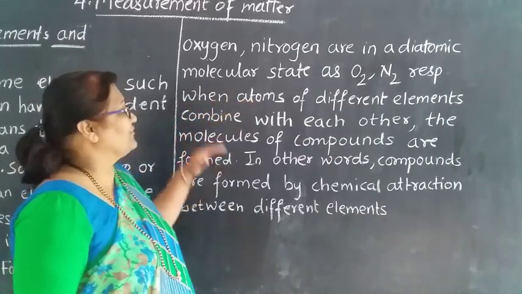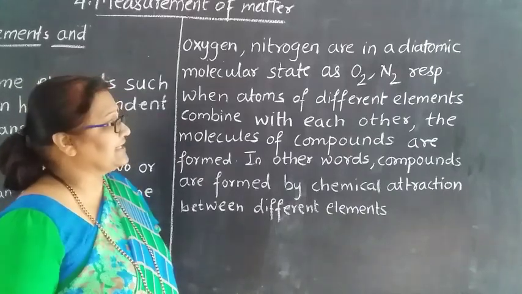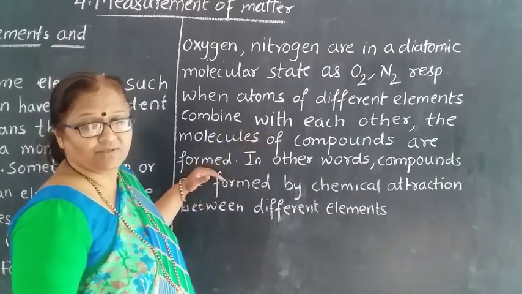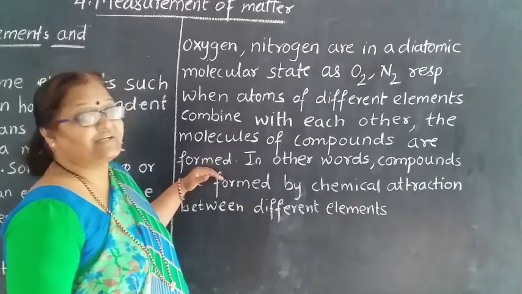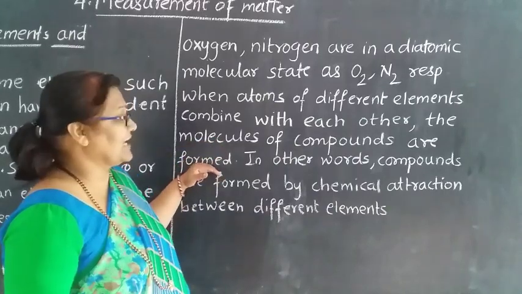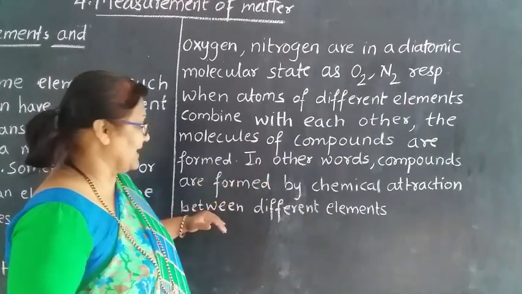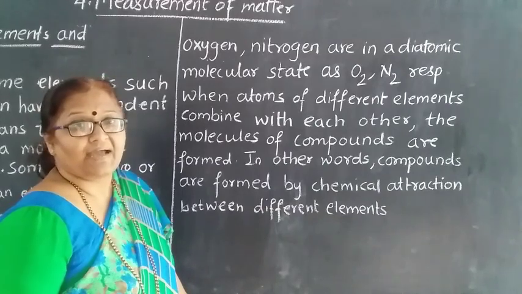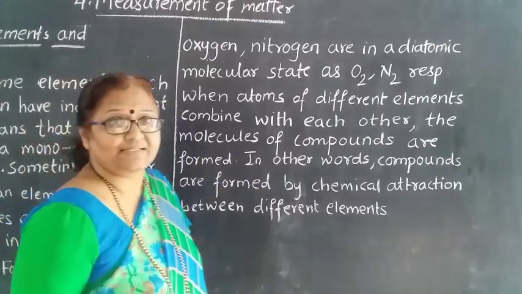Whenever atoms of different elements combine with each other, molecules of a compound are formed. So how are the molecules of a compound formed? When the atoms of different elements combine with each other, the molecules of the compounds are formed. In other words, compounds are formed by chemical attraction between different elements.